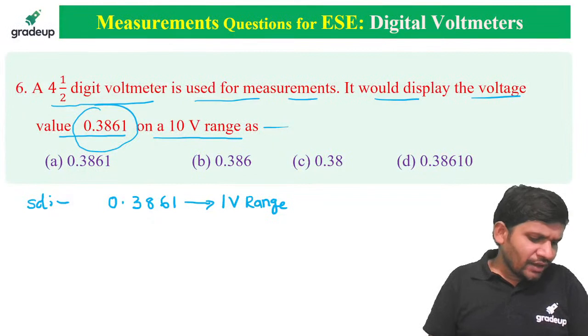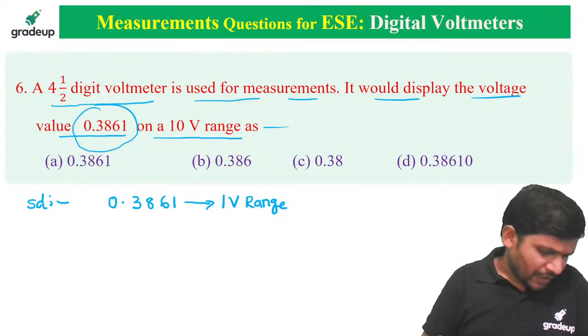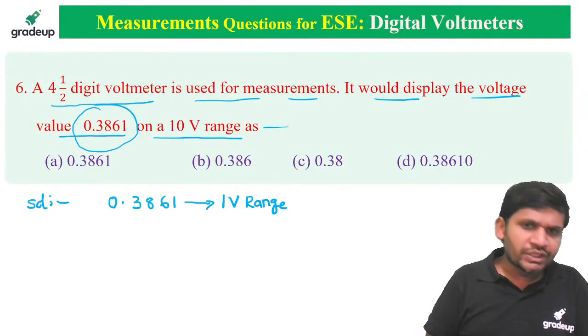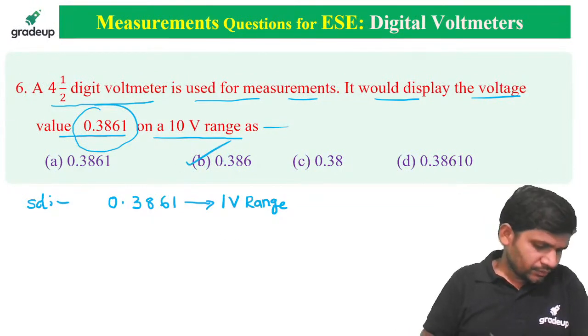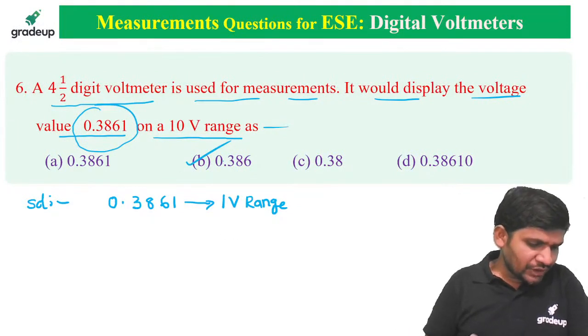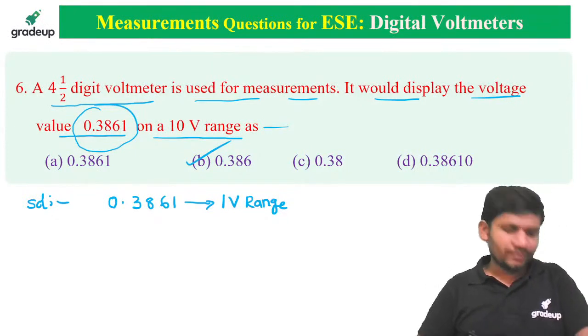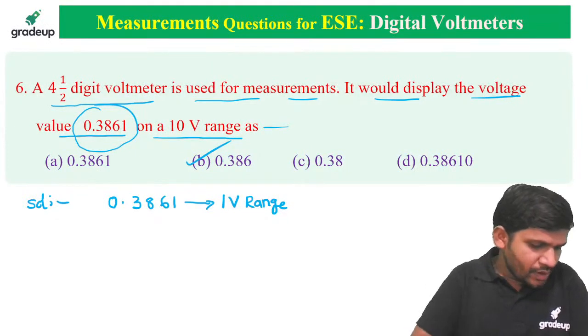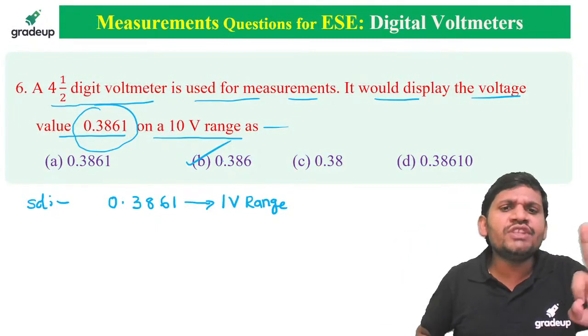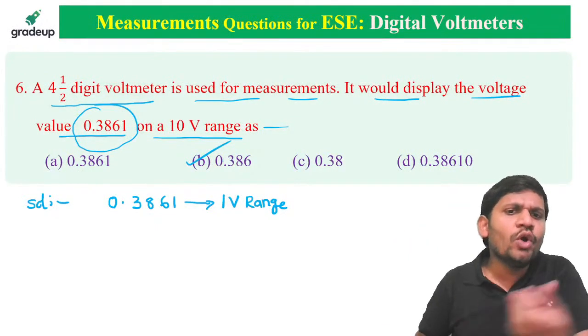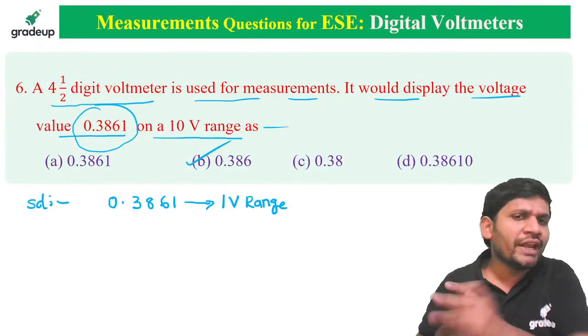Very good, Saujanya. Option B is correct. First, identify given is which range display. It's a 1 volt range display.